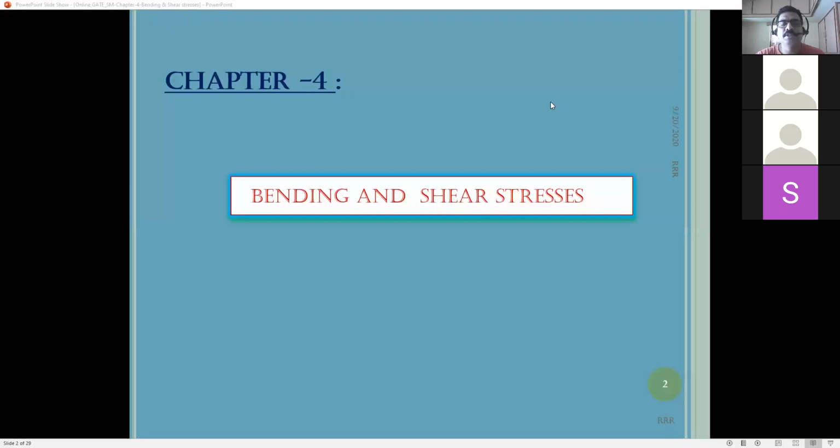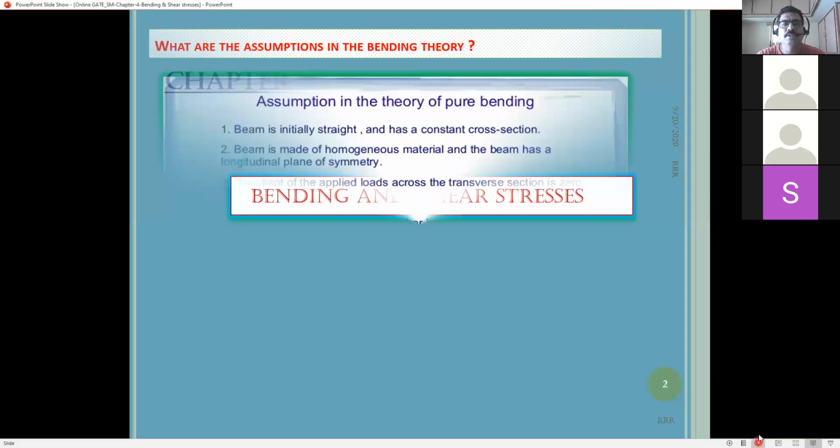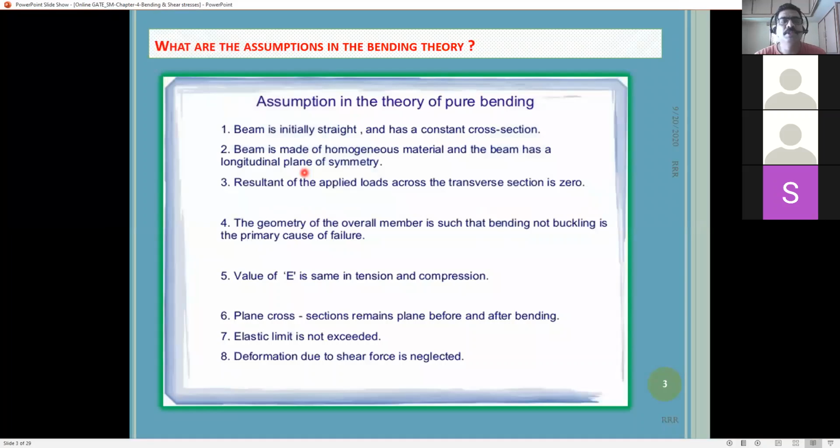And shear stresses, right? So in 10 minutes we will quickly go through, then we will start understanding the next chapter. Here we started with the bending theory, that is the bending stresses. We know the bending stresses are due to the bending moment. Stresses developed due to the bending moment, we call them bending stresses. So in the bending stresses,